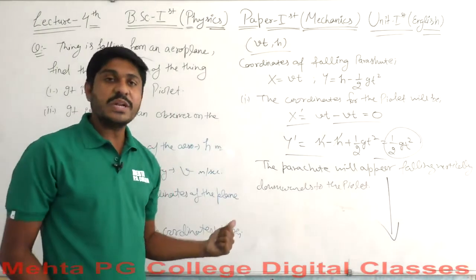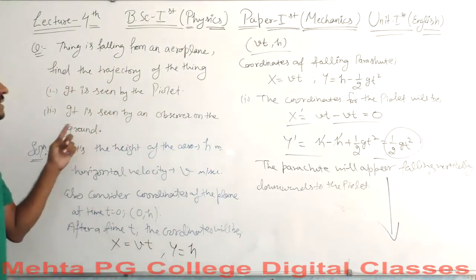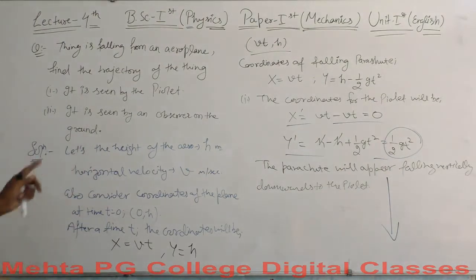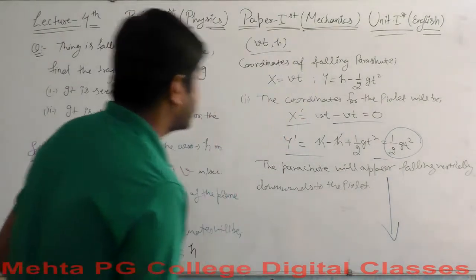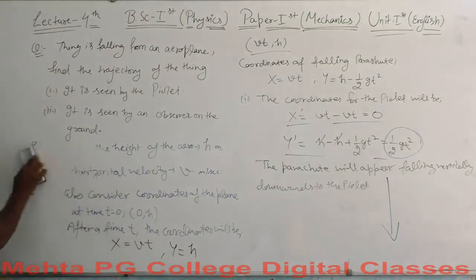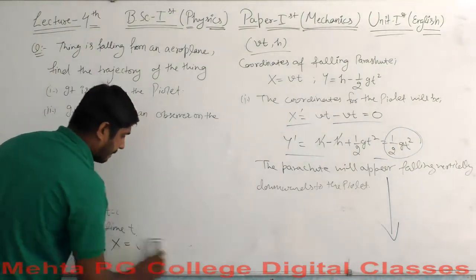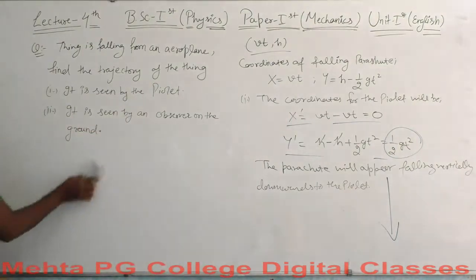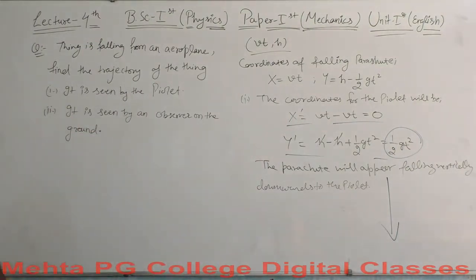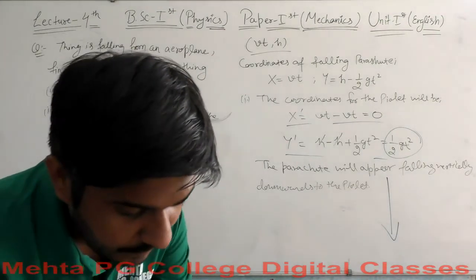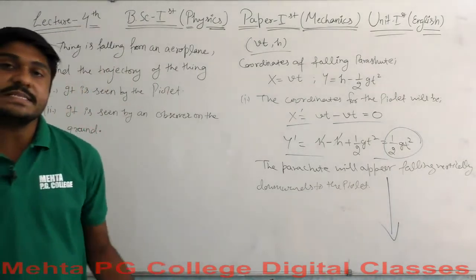Why? According to the reference frame of the second person, an observer on the ground. So let's find out the value for the observer standing on the ground. Let me clear this off again. So for the observer on the ground, what kind of change is there?